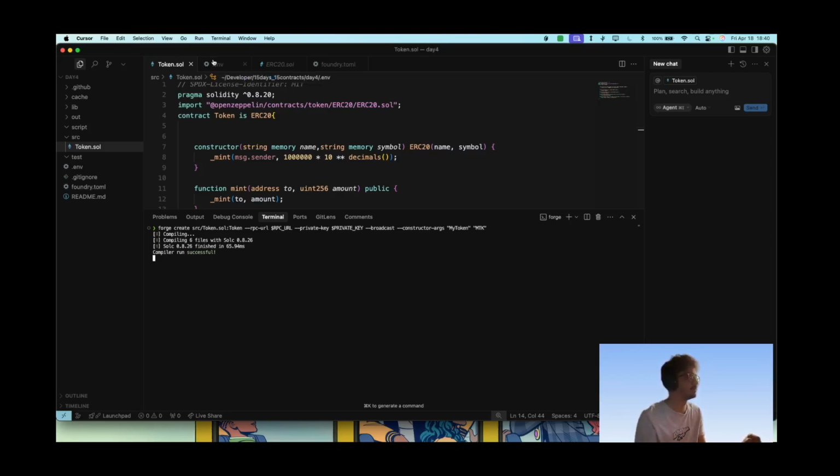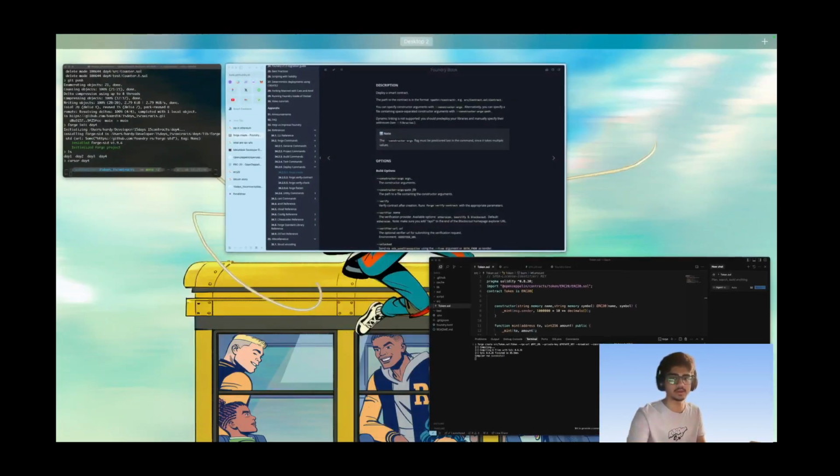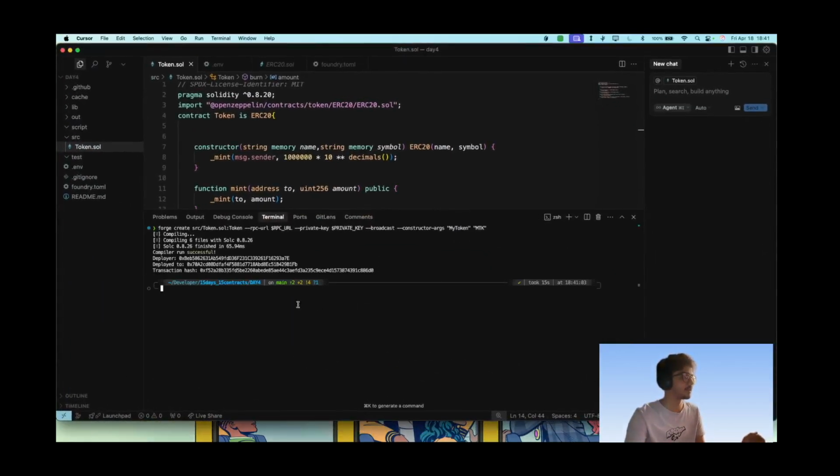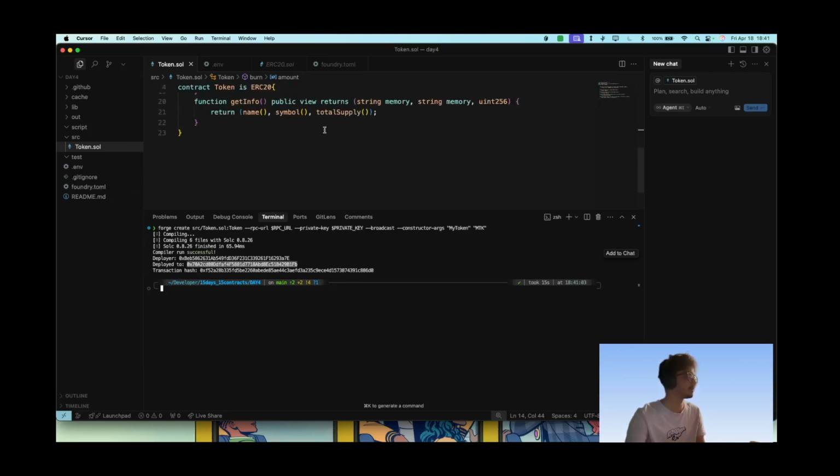I already know what address it will be, but if this was on Anvil, which is deterministic, we could find out what the address exactly it will be deployed to. So you can go to deploy to, and let's store it in .env. Let me just comment it here. I don't want you to see my private keys. So this is the address that we are going to interact to. Let's call this getinfo function.